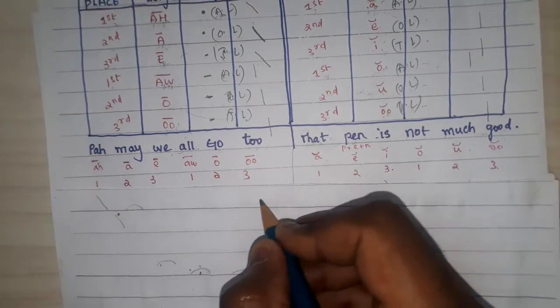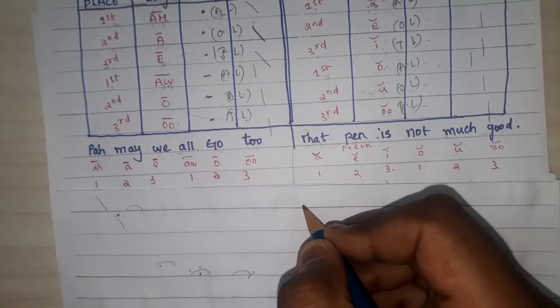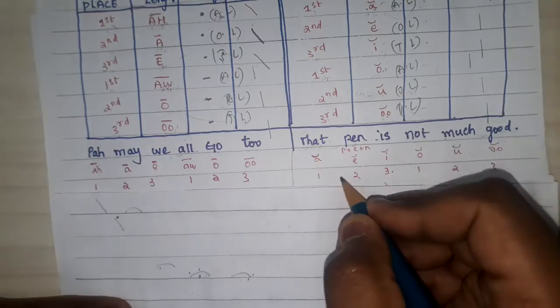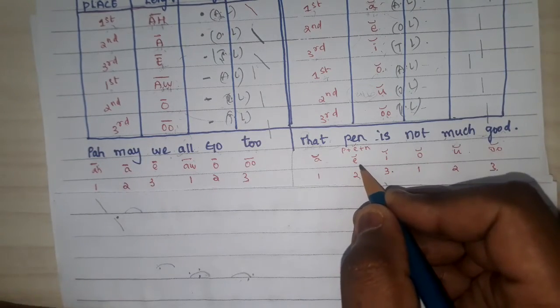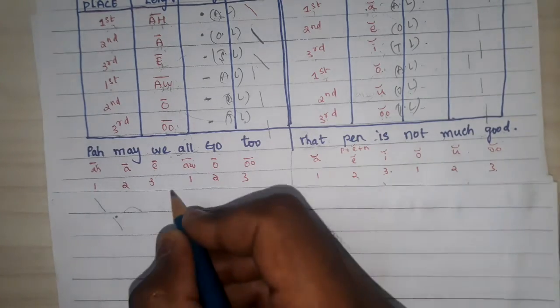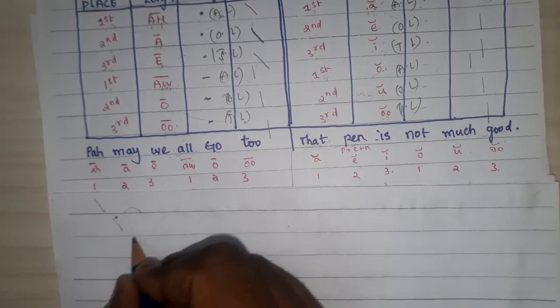So మేలో we have only one consonant, M. So what is the vowel which we are able to hear in మే? A. A is a which place vowel? It is second place vowel. So when you are getting second place vowel, where we need to write? On the line. On the line, where we have only one single M. So you can write it on the line.